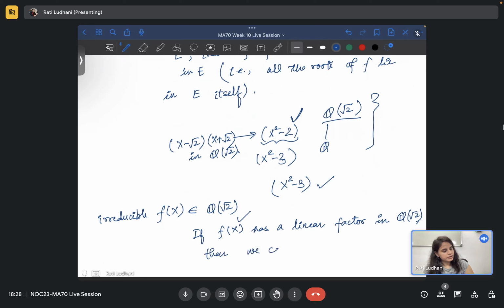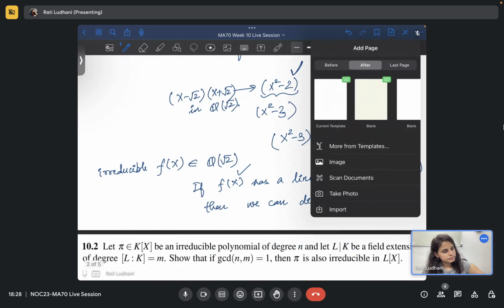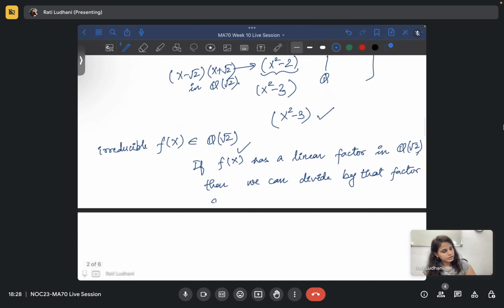then we can divide by that factor and can get g(x), some g(x).